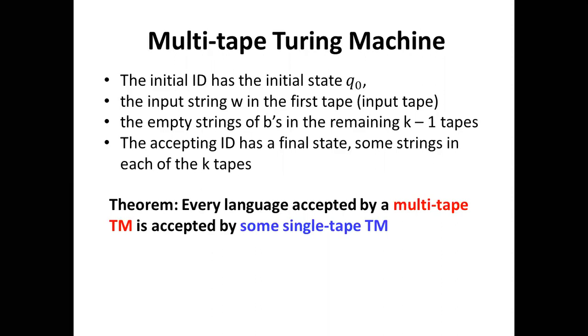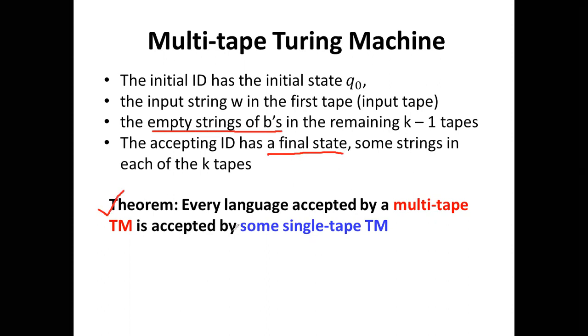There are k tapes, so the remaining k minus one tapes contain the blank symbol B. And the accepting ID is a final state. Depending upon the transition functions, it will move to the final state, and the corresponding string is accepted by this multi-tape Turing machine. That is the most important thing.